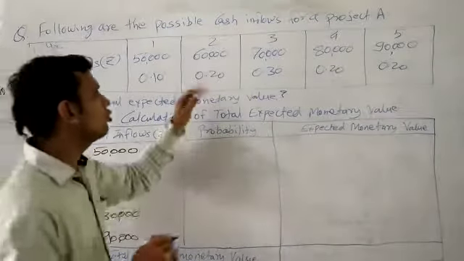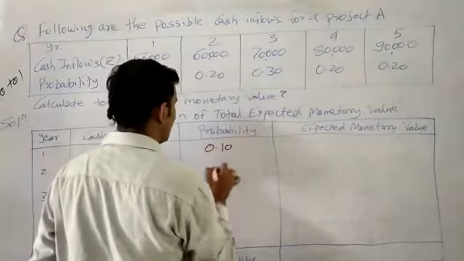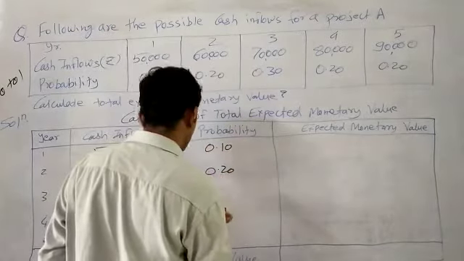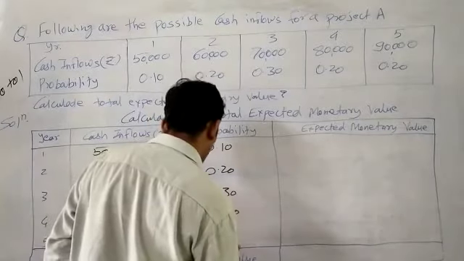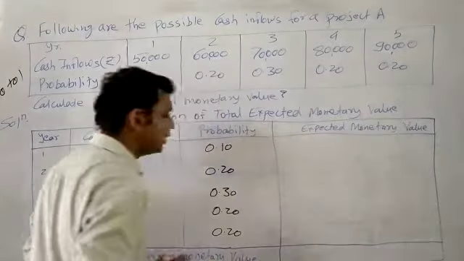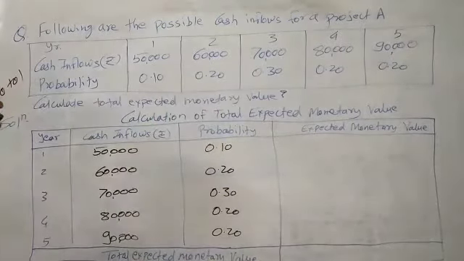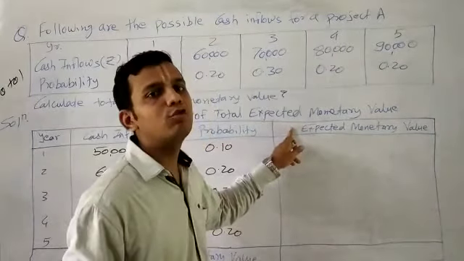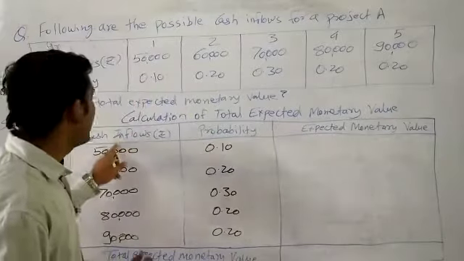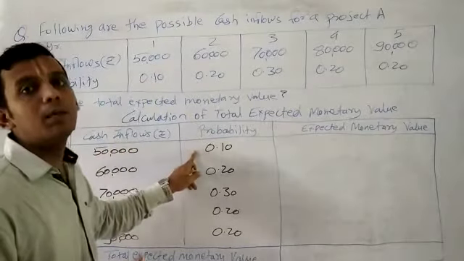Probability is also given: 10 for the first year, 20 for the second, 30 for the third, 20 for the fourth, and again 20 for the fifth. For the expected monetary value, we just use the formula cash inflows multiplied by probability.